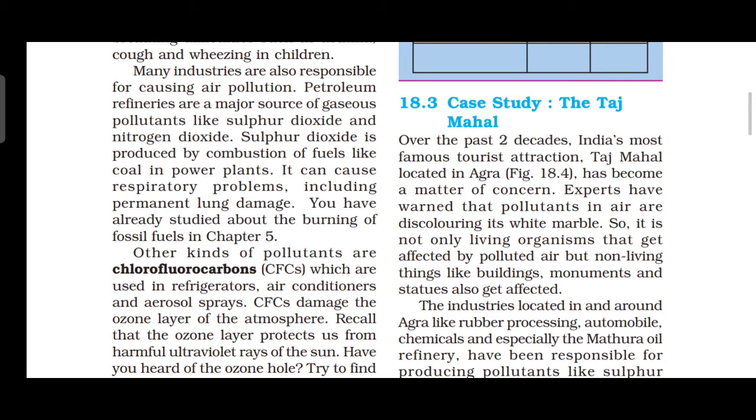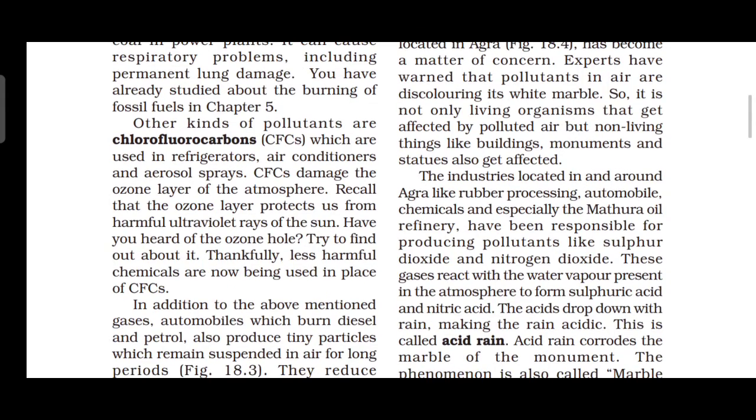Okay, then other kinds of pollutants are chlorofluorocarbons, which are used in what? Refrigerators. Fridge. We are using a fridge, right? And also air conditioners, AC, and aerosol sprays. We are using chlorofluorocarbons. They damage the ozone layer of the atmosphere. The ozone layer protects us from harmful ultraviolet rays of the sun. If we use these kinds of pollutants, it damages the ozone layer.